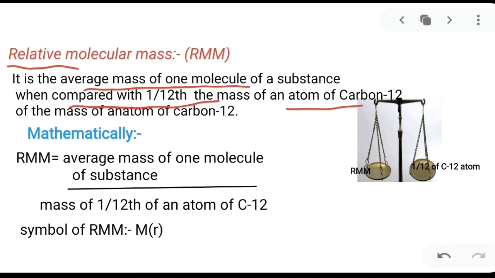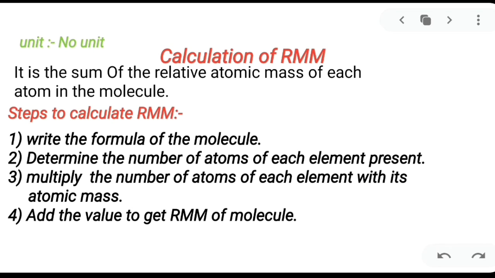Now let us express this mathematically. Mathematically, RMM is equal to the average mass of one molecule of the substance divided by the mass of 1 by 12th of an atom of carbon-12. Symbolically, we can express it as M in bracket R. What is the unit of relative molecular mass? As it is a pure ratio, it has no unit.